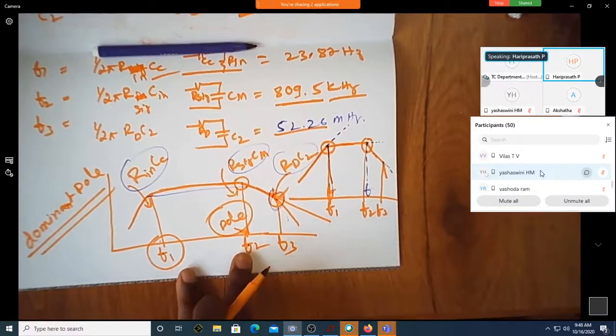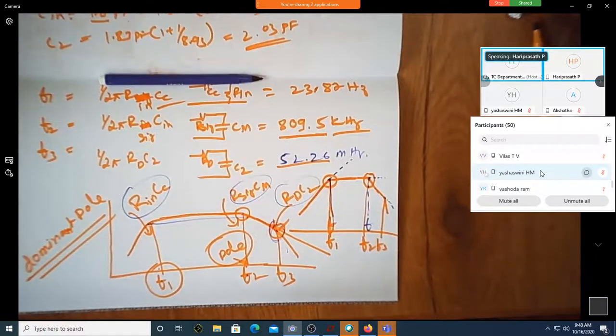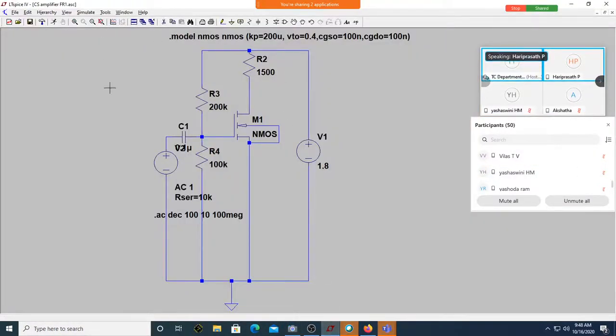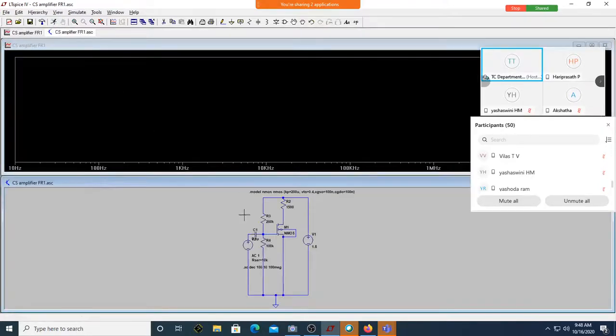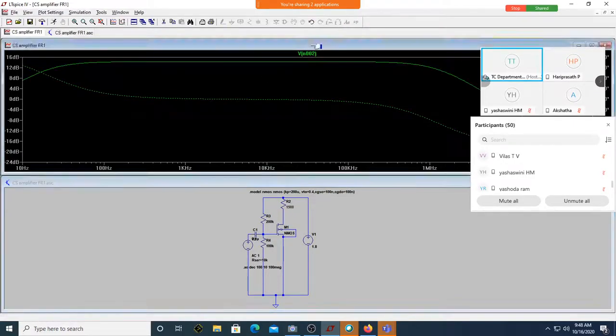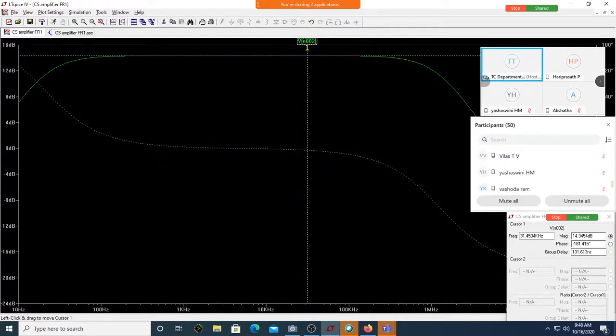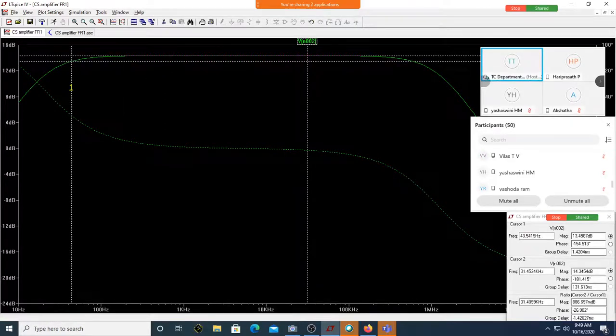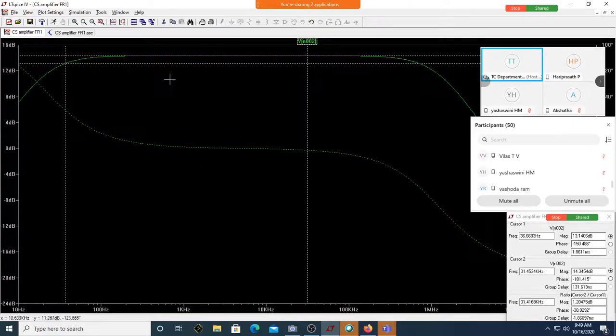Okay, fine. So what we'll do is go to simulation and try to find out where it is. I will find the first cutoff frequency. It is 23 point something. How do I find it? I have to place this frequency at 3 dB down. Just have a look at this. This should become 3 dB.